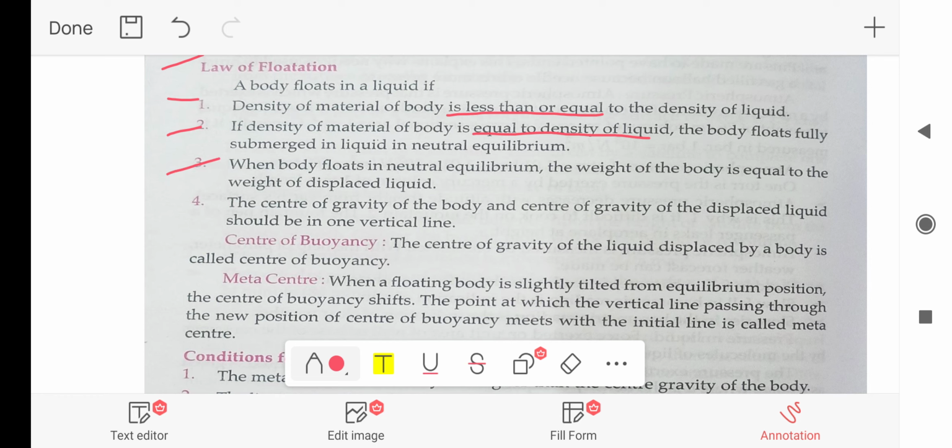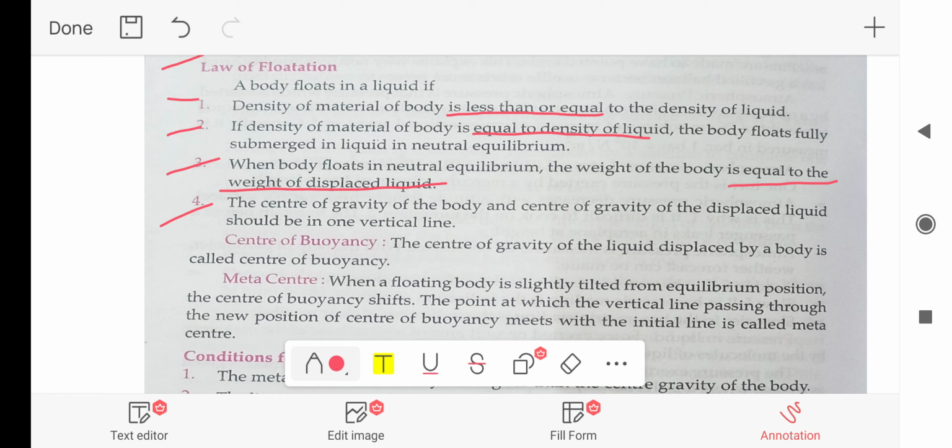Third, when body floats in neutral equilibrium, the weight of the body is equal to the weight of displaced liquid. And the last point, the center of gravity of the body and the center of gravity of the displaced liquid should be in one vertical line.